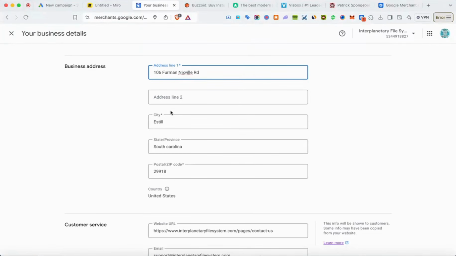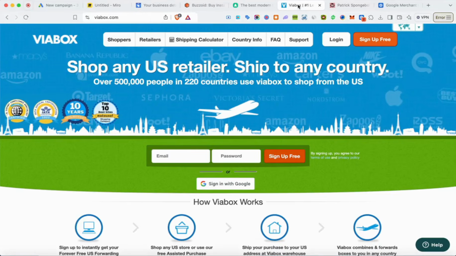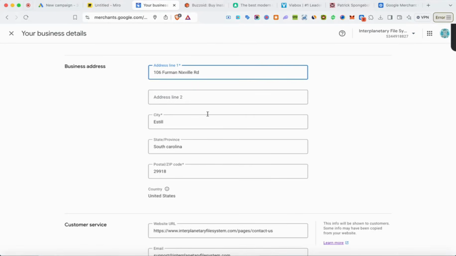Now, another thing with business address, you want to make sure you have a legitimate address. Do not use your apartment address, your home address, some random library or Starbucks address, right? That's how a lot of people get suspended. So if you don't have a legitimate address, just go to a site like Buy a Box. They'll be able to get you an address that you can use inside of your GMC, no matter where you are in the world, whether you're in the UK, Australia, Netherlands, United States, it doesn't matter. Then you're going to put that address here, make sure it matches your website, you'll be good to go.